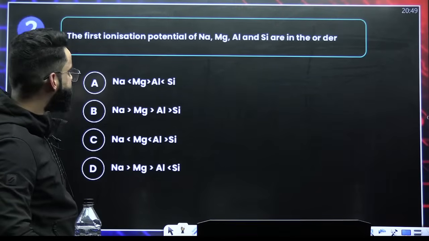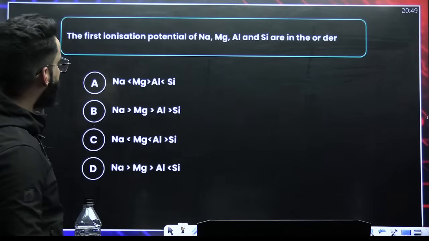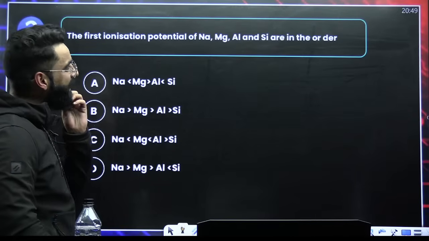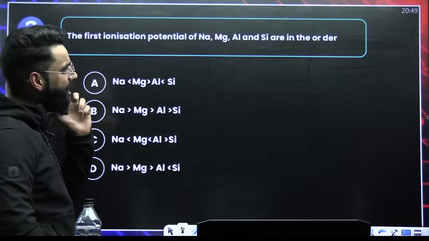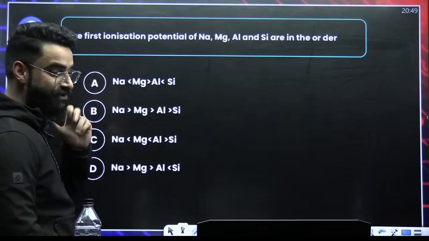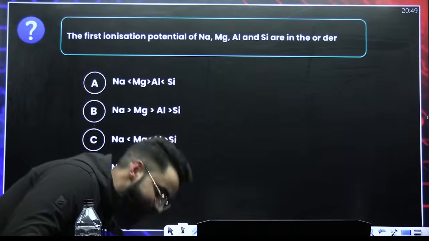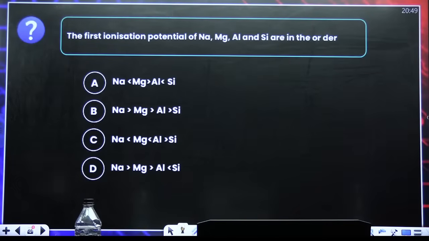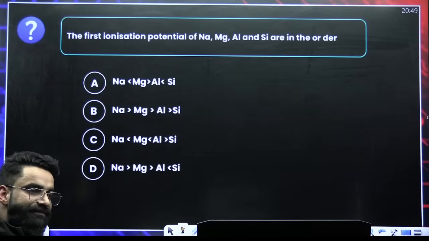Again, a simple question. The first ionization potential of sodium, magnesium, aluminum, silicon. The first ionization energy order. Tell me the order.